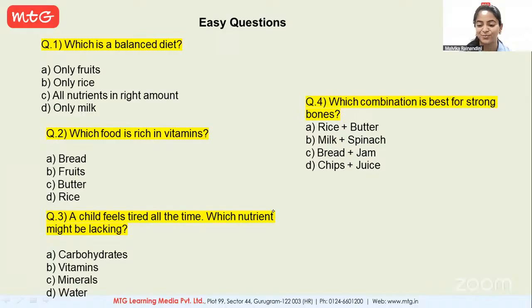Ma'am, rice and butter. Rice and butter. Okay. Next we have